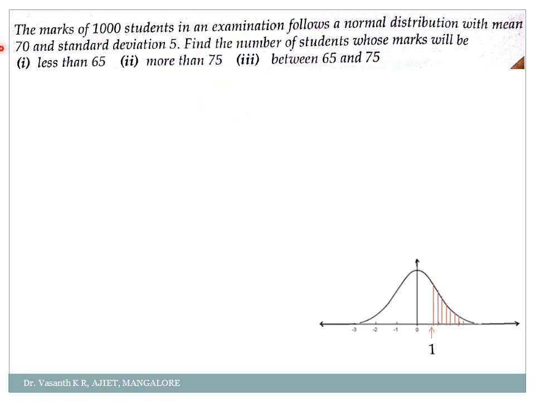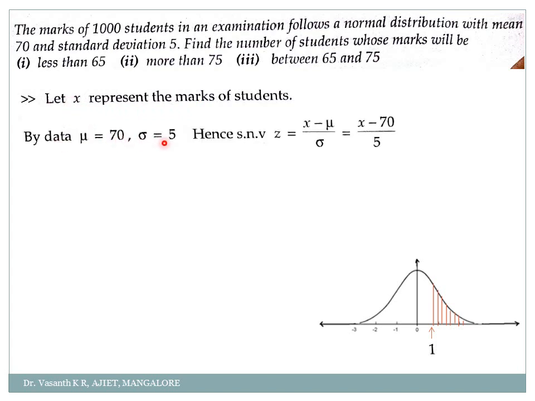So first thing is, have they given me the mean? Yes, how much? 70. Standard deviation is what? 5. So here we'll take x. Let x represent the marks of the students. Then we have to convert that x to what? Z. So z is equal to x minus mu by sigma, the standard formula. So it is x minus 70 by 5, since they have given the mean of 70 and standard deviation 5. This is the first thing we have to do. Now I'll answer the first question.